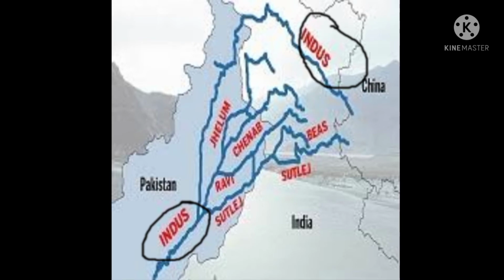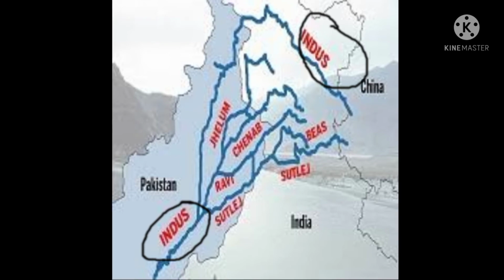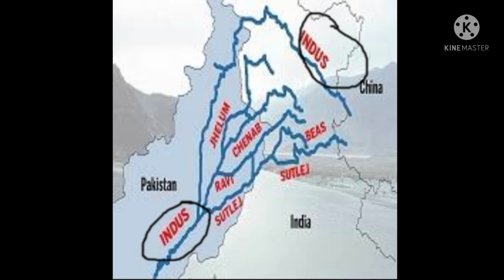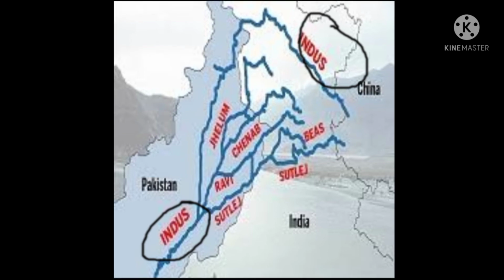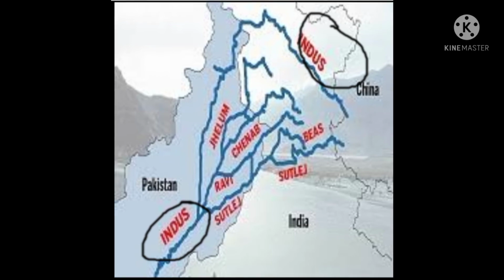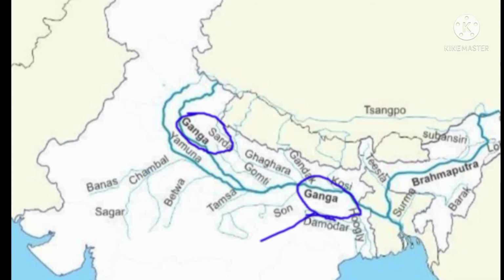It is the longest river of Pakistan and it has 5 major tributaries, namely Jhelum, Chenab, Ravi, Bias, and Satluj. These tributaries meet the Indus in Punjab in Pakistan, children. Panj means 5 and Ab means water. Okay. Next is River Ganga.